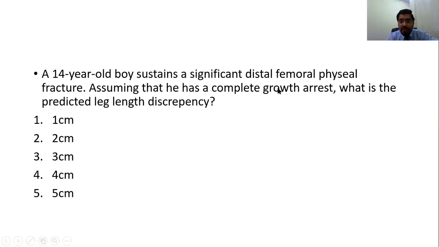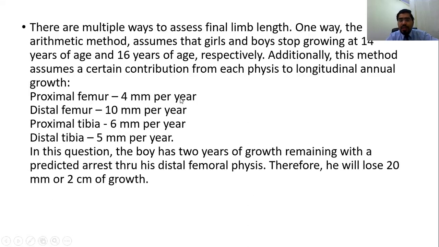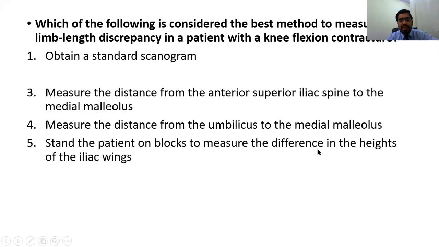The distal femur, we are talking about, contributes almost 0.9 centimeter per year. And you also must know that in boys 16 years is the growth limit, and in girls 14 years is the growth limit. So this is a beautiful summary. Proximal femur 4 mm per year, distal femur 10 mm per year or 9 mm per year, proximal tibia 6 mm and distal tibia. So some questions can be tested this way.